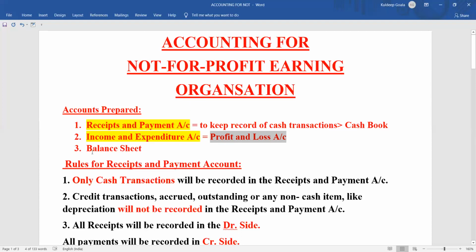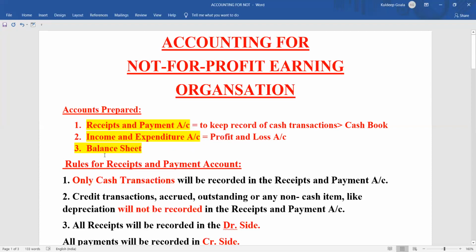And at last, we prepare the balance sheet. The balance sheet will give you the picture of the assets and liabilities. So this is the picture of the not-for-profit earning organization. Now let's start with the receipts and payment account. We'll be learning about the receipts and payment account first.